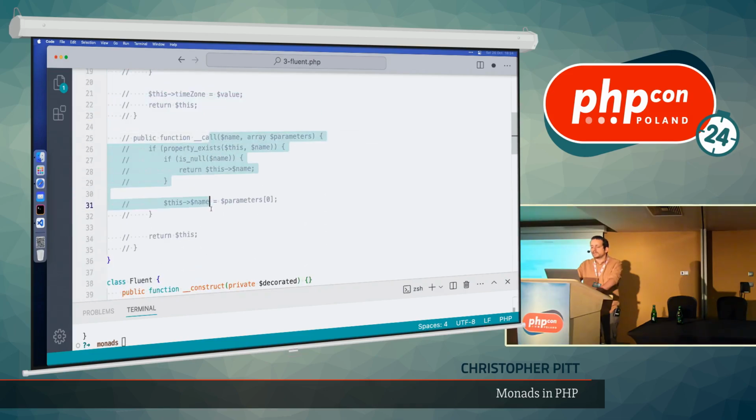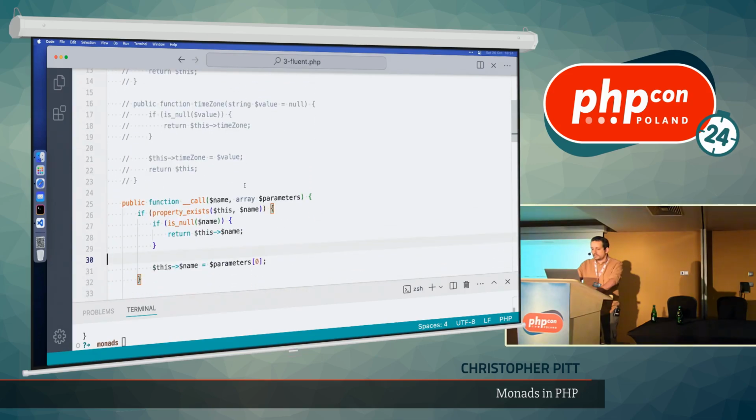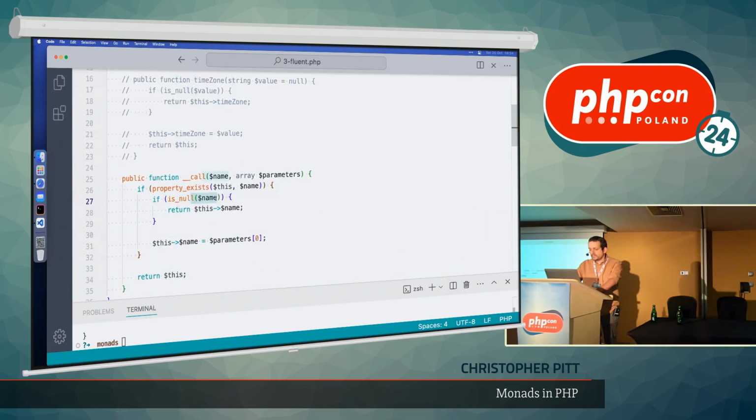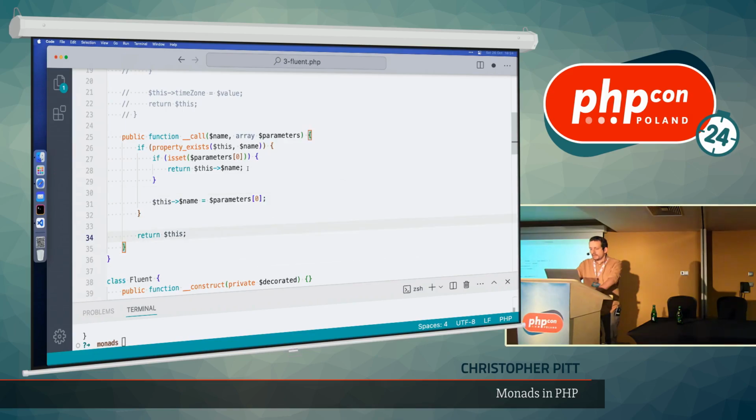So instead, I'm going to make an __call method. This has essentially the same code. It's still checking if the property exists or if the value is null. But, you know, this actually is wrong. This should be checking parameters 0. Whatever. Is set something like parameters 0. But it's essentially doing the same thing, right? If this is not set, then just return the value. Otherwise, set the value and eventually return the same kind of thing, the same type of monad.